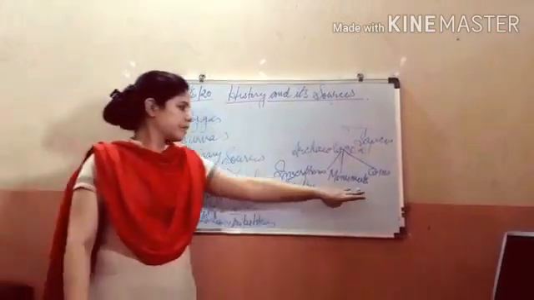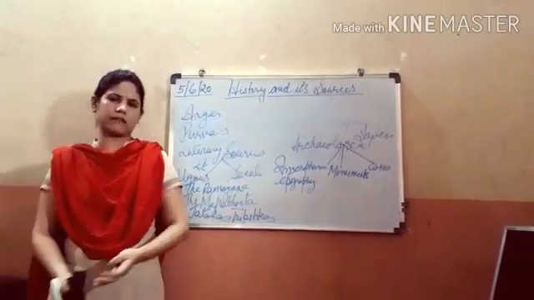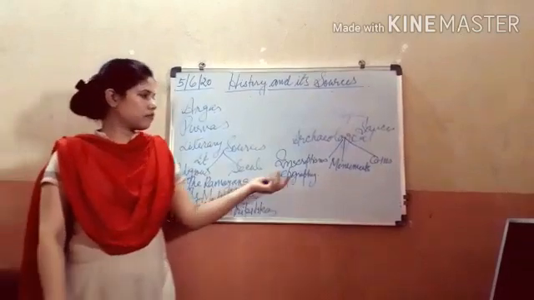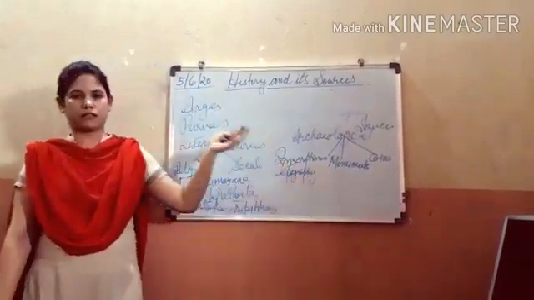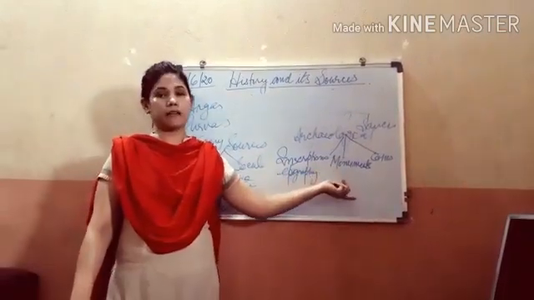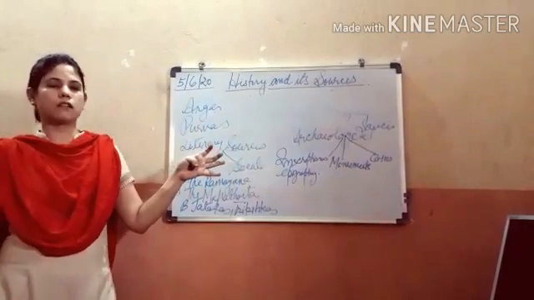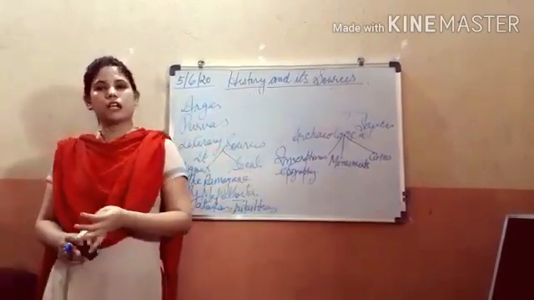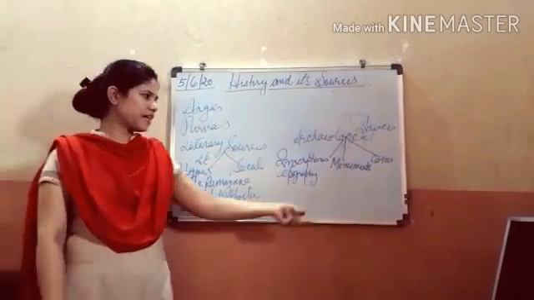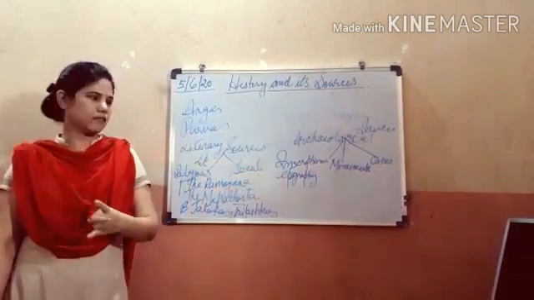Then here are the monuments. Monuments also give lots of information about ancient life, about the people and their rich architecture. Like we have temples in Tanjore and Mahabalipuram, then the Ajanta and Ellora caves, Sanchi Stupa. Then we come to medieval history. We see the Mughal reign, where we have Taj Mahal, Qutub Minar, Red Fort. These are the fine architectural works of the ancient and medieval periods.